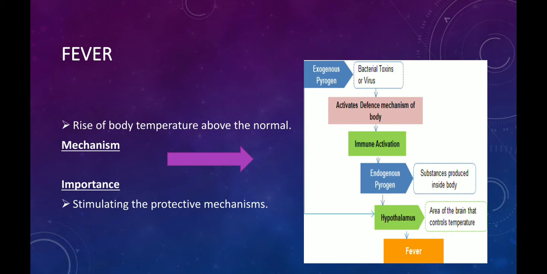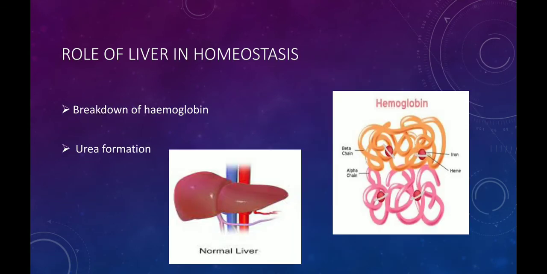This in turn displaces the set point of the hypothalamus of the brain above the normal point. Then the brain sends a message to the body, heat is produced, resulting in high temperature. Students, fever is very important in stimulating the protective mechanism of the body against the pathogen.